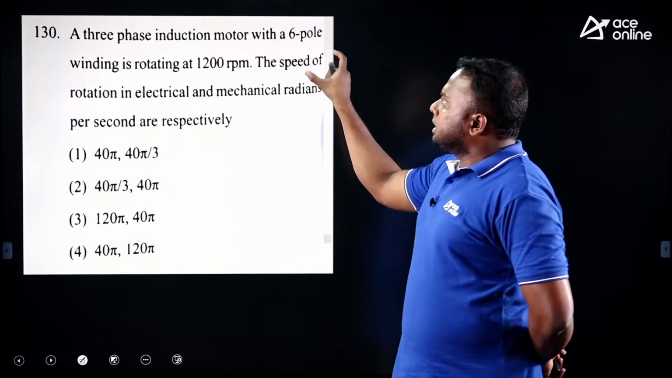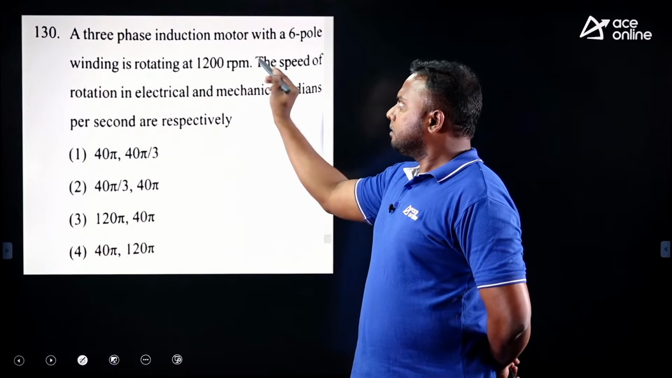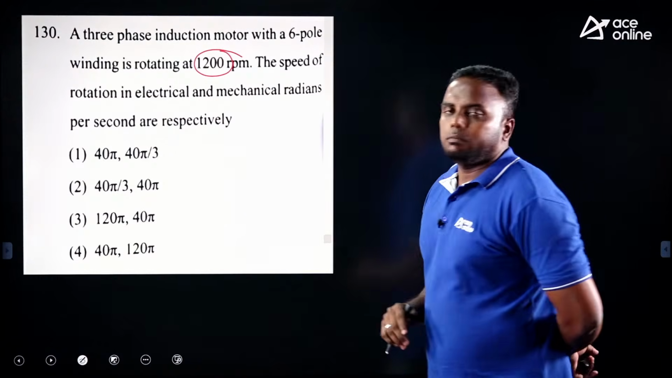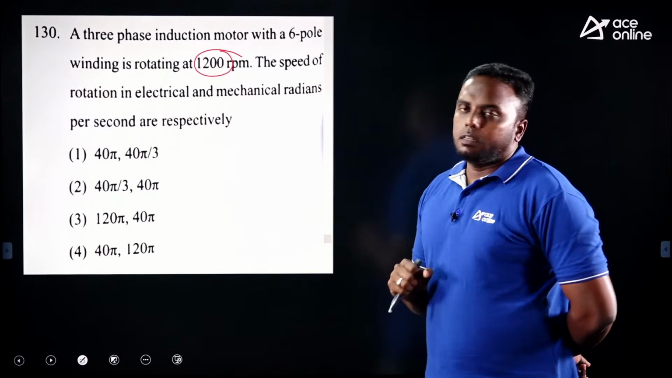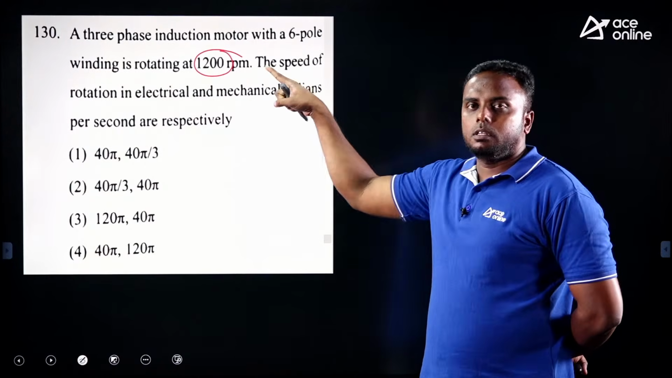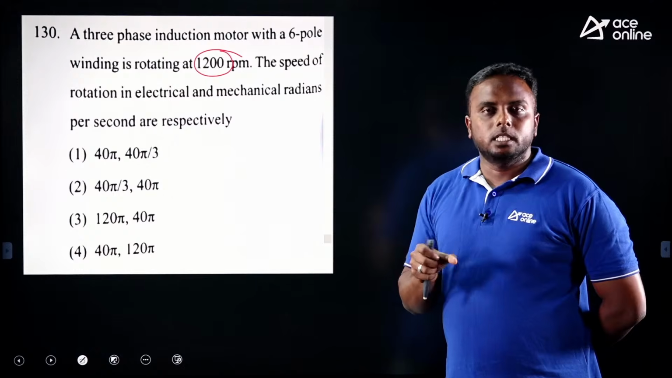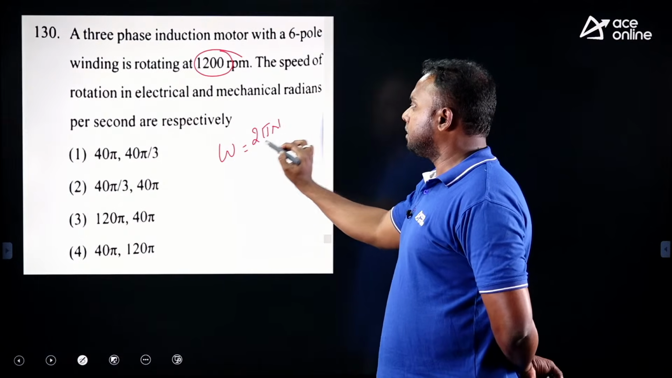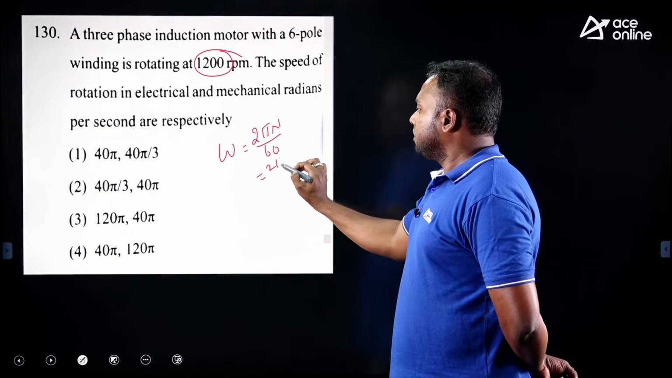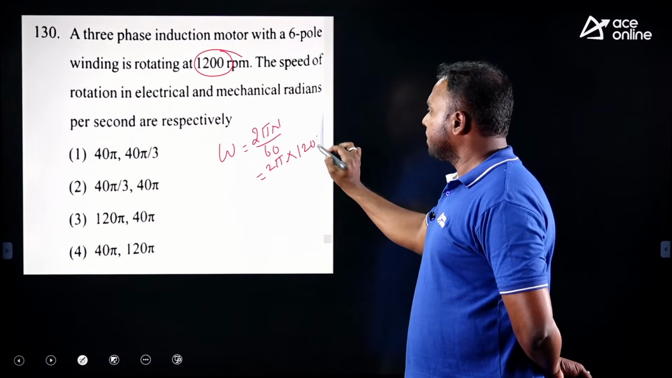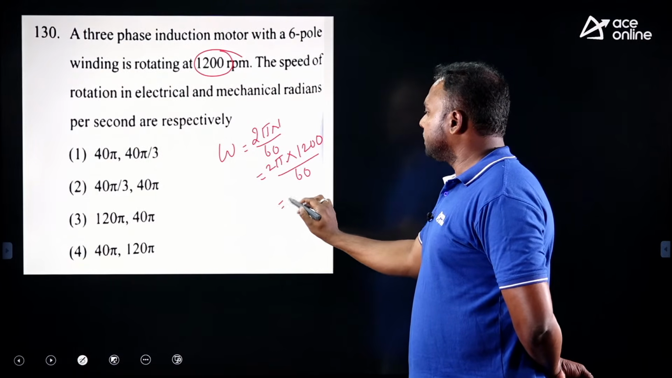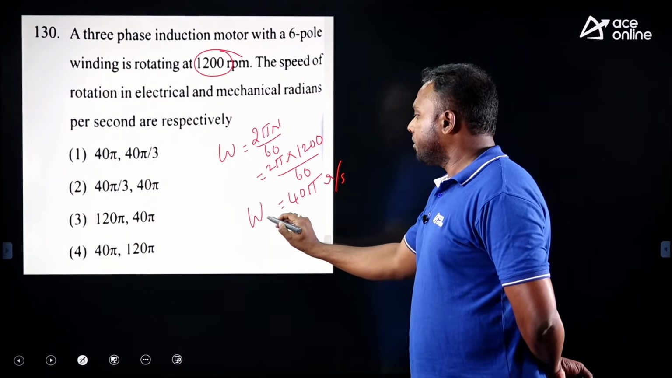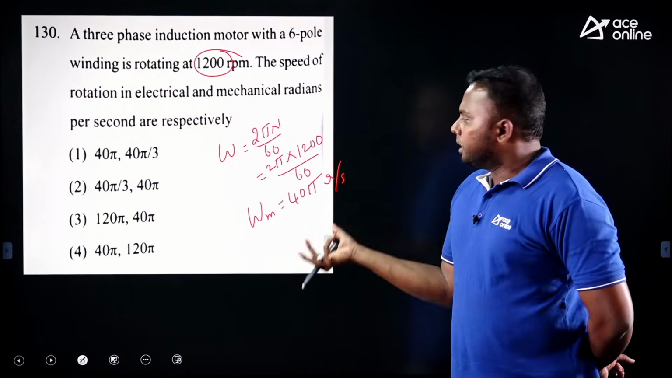See this. A three-phase induction motor with 6 poles is rotating at 1200 RPM. The speed of rotation in electrical and mechanical radians per second respectively is dash. This is in RPM. First, what is the speed equation in radians per second? Omega, this is mechanical. Mechanical speed is 2 pi N by 60. Speed is given, 1200 by 60. If you solve, we get 40 pi. Now this is radians per second, but in what? Mechanical. This is omega mechanical, mechanical speed in radians per second.